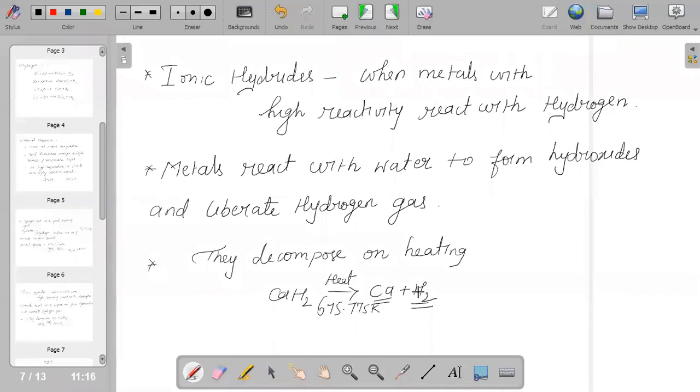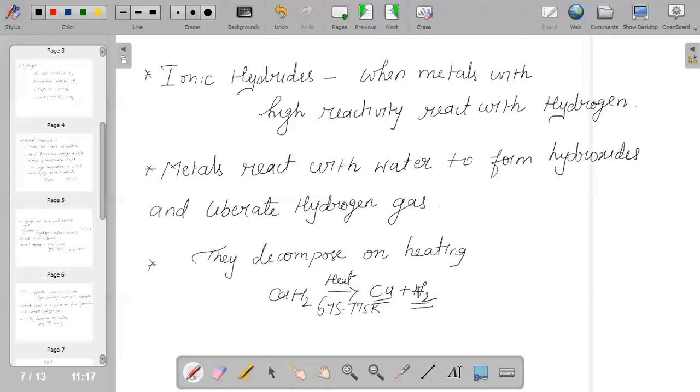And when we talk about covalent or molecular hydrides, they are mainly formed by p-block elements and very few s-block elements, which have less electronegativity difference compared to hydrogen. So covalent or molecular hydrides are basically binary compounds and they have covalent bonds.